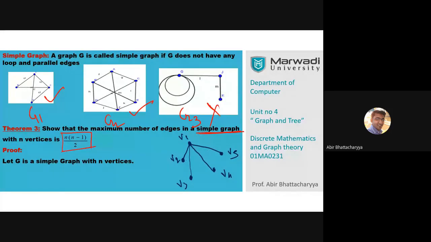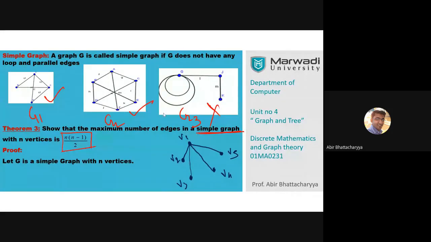That is the maximum possibility. How many edges have I drawn from V1? Yes, 4 edges, because apart from V1 we have 4 extra vertices.